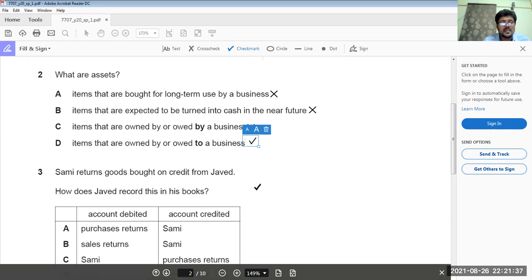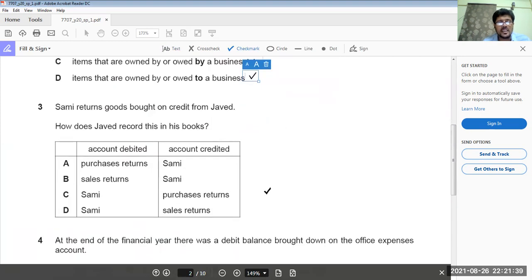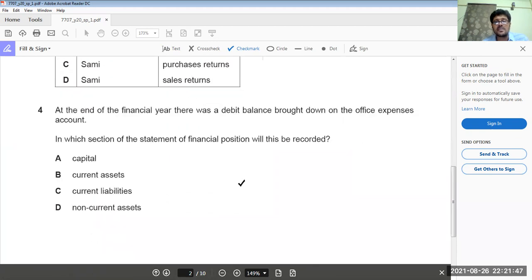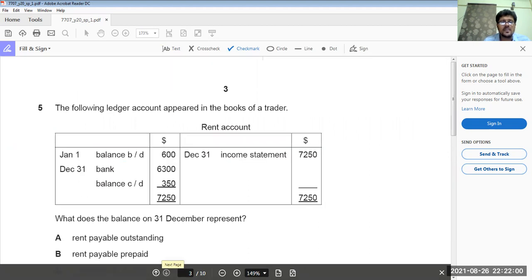Okay. Now, goods bought on credit returned, how would Javed record it? Definitely sales returns. At the end of the financial year, there was a debit balance brought down on the office expenses account. In which section of the statement of financial position will this be recorded? Expenses debit means they are current assets, prepaid. Right? Okay. Now move to next question.